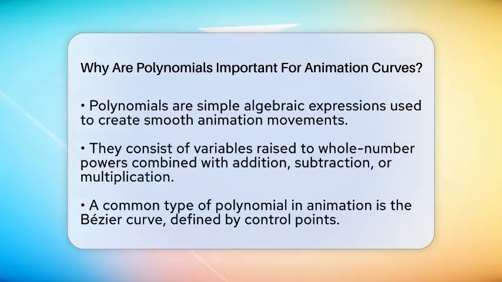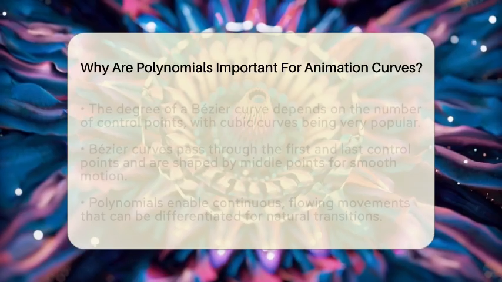Polynomials are expressions made up of variables raised to whole number powers, combined with addition, subtraction, or multiplication. For example, a polynomial could be as simple as 2 times a variable squared plus 3 times the variable minus 5. In animation, these polynomials help describe how objects change position, size, or shape over time in a smooth way.